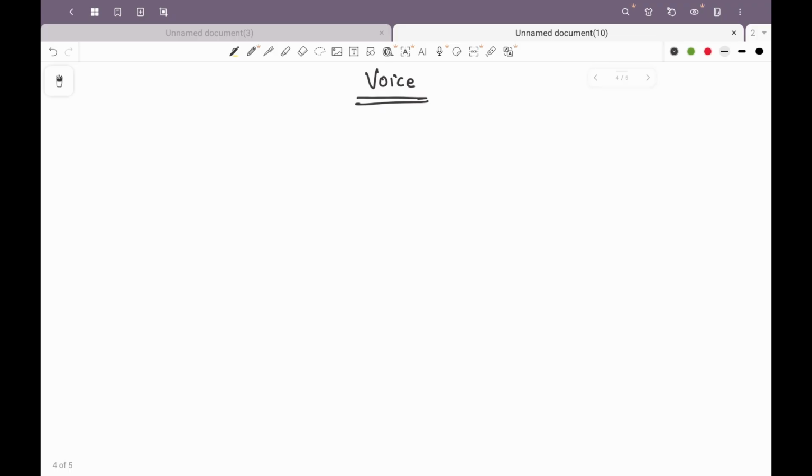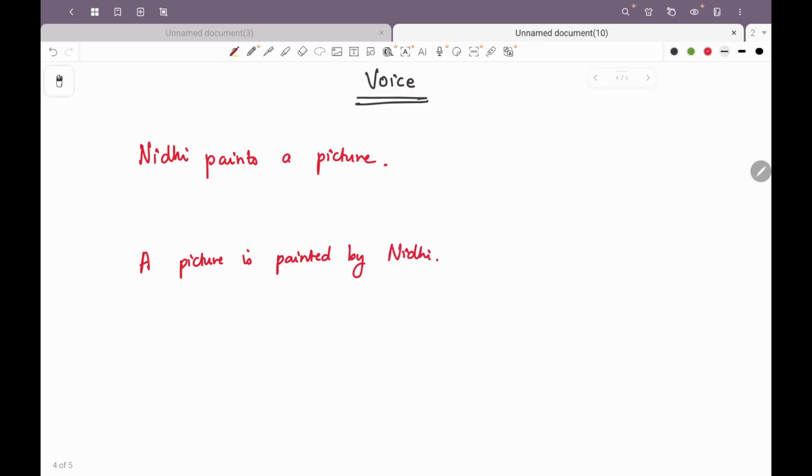So let me just give you an example, and we will first identify what the subjects in those two sentences are, and then we will move to a discussion on the two types of voices, that is active voice and passive voice. Let us say Nidhi paints a picture, right? And the similar sentence I am writing in the format of a picture is painted by Nidhi. Mind you, I am keeping the tenses consistent with the format of the sentence.